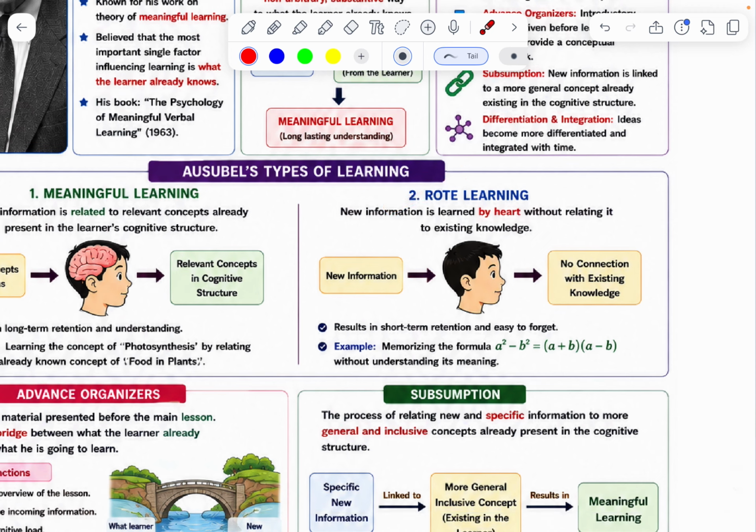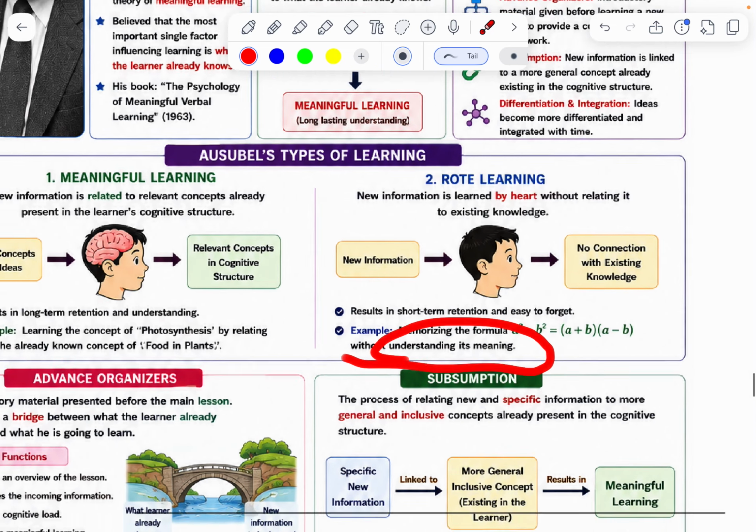Next one, rote learning. New information is learned by heart without relating it to existing knowledge. Example, memorizing the formula a square minus b square is equal to a plus b into a minus b by heart, without understanding its meaning.